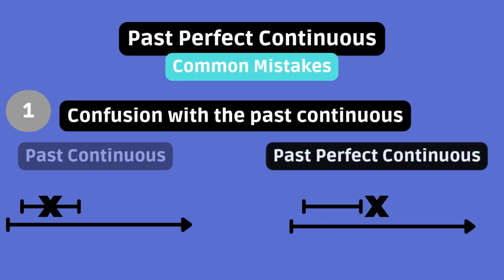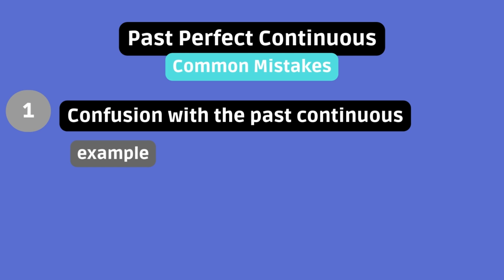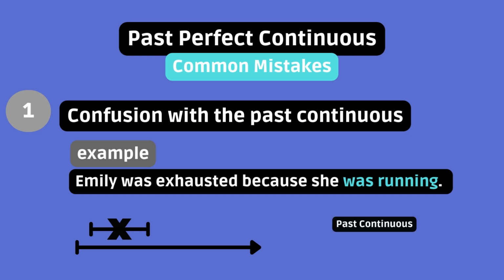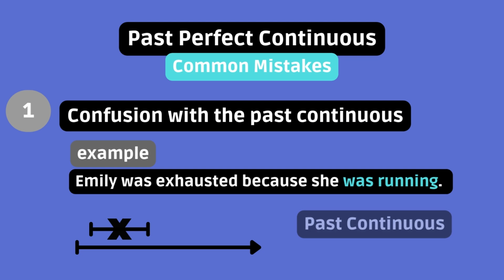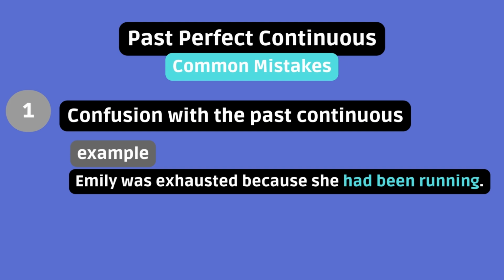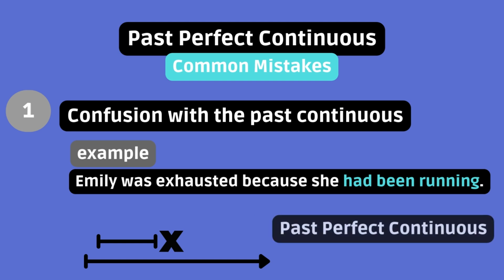It's important to distinguish the two and their respective meanings. Example: Emily was exhausted because she was running. This sentence implies that Emily's running and her feeling of exhaustion were happening at the same time. The running was ongoing at the same moment when she felt exhausted. Emily was exhausted because she had been running. This sentence implies that Emily's running happened before she felt exhausted. The running had been happening for a duration and caused her exhaustion, which took place afterward.